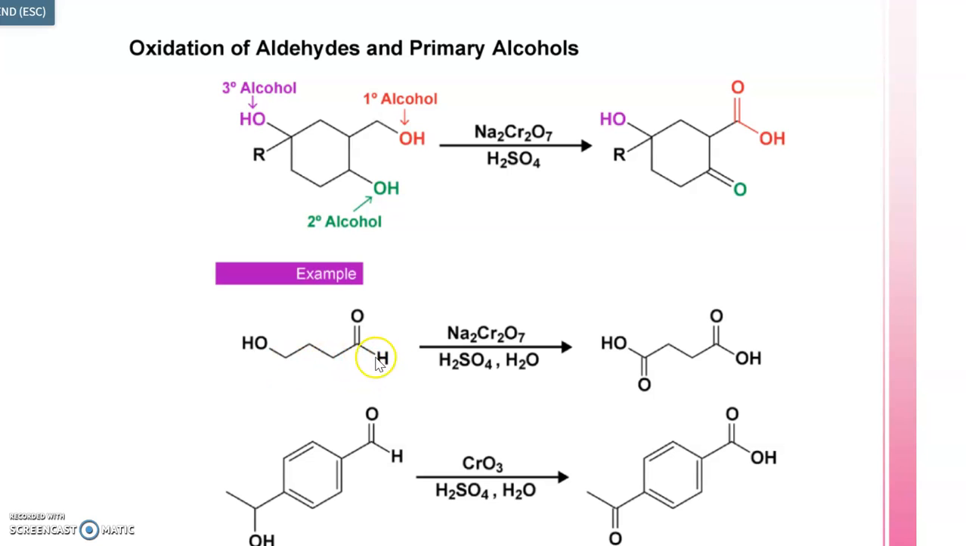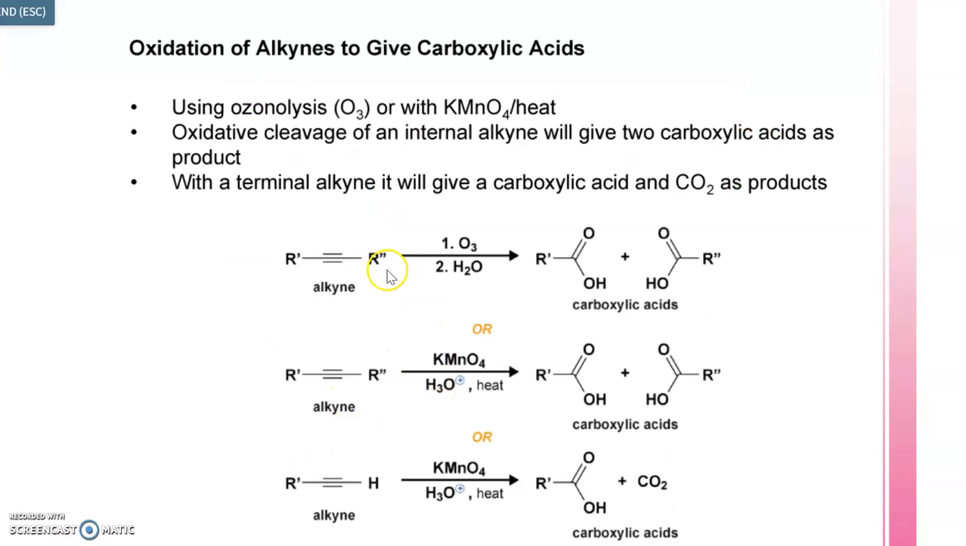Now here we have an aldehyde and primary alcohol. They both will give us acid group. Here we have one aldehyde and one secondary alcohol. So aldehyde will change into acid while secondary alcohol will oxidize up to ketone only. Sodium dichromate, potassium permanganate, chromic anhydride, all these are strong oxidizing agents. Now that's one way to prepare carboxylic acid.